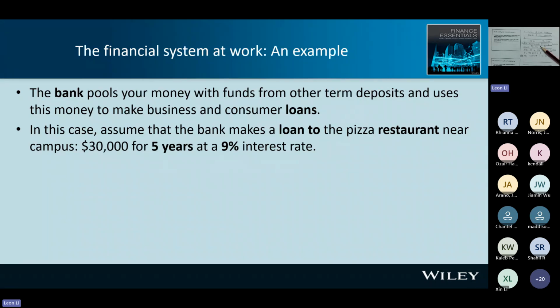However, the bank also faces risk. Let me highlight 2 risks in the example. The first risk is due to the mismatch between 3 months and 5 years. You can see the bank makes a loan to the borrower, and the bank collects the money in 5 years.